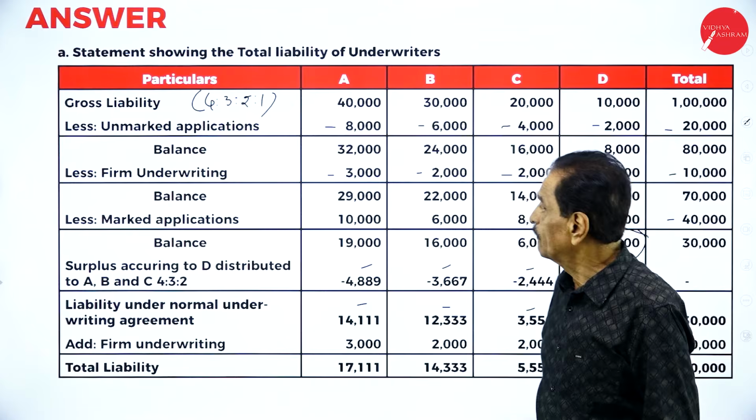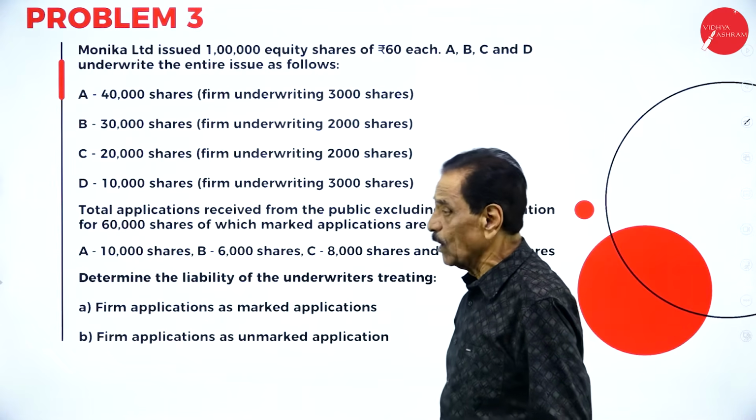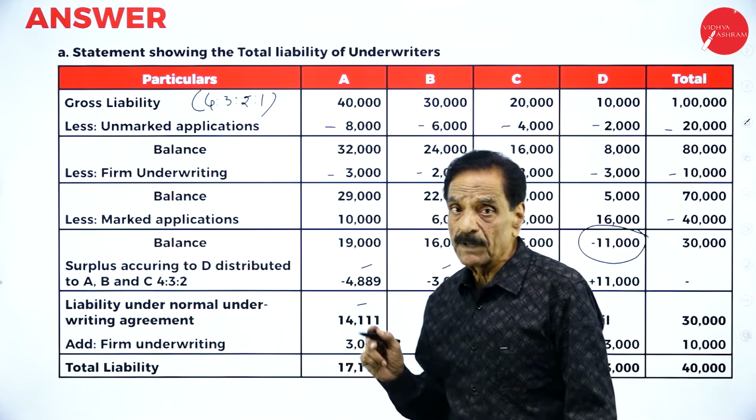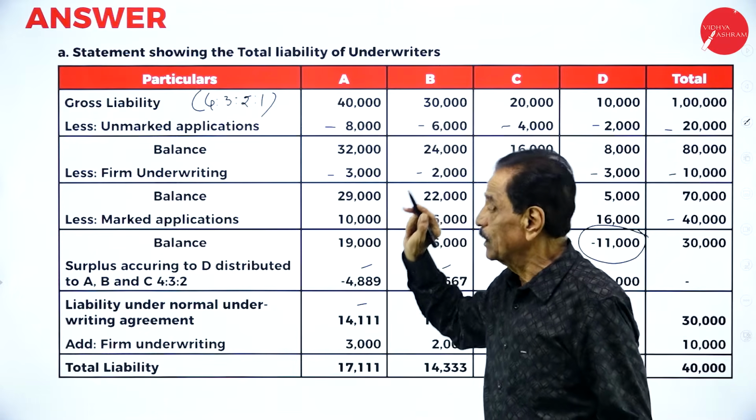Means here, if you see the problem, out of 1 lakh, how much application is given? 60,000. What's the balance? 40,000. This is the responsibility of the underwriters to subscribe, 40,000 shares. So this is one statement.